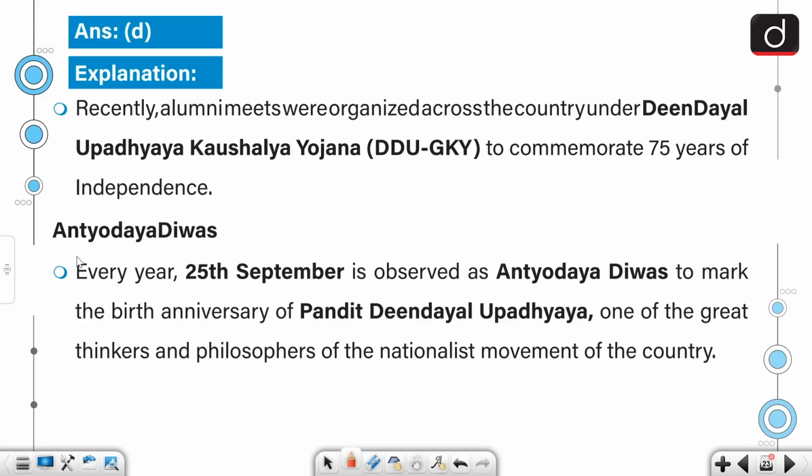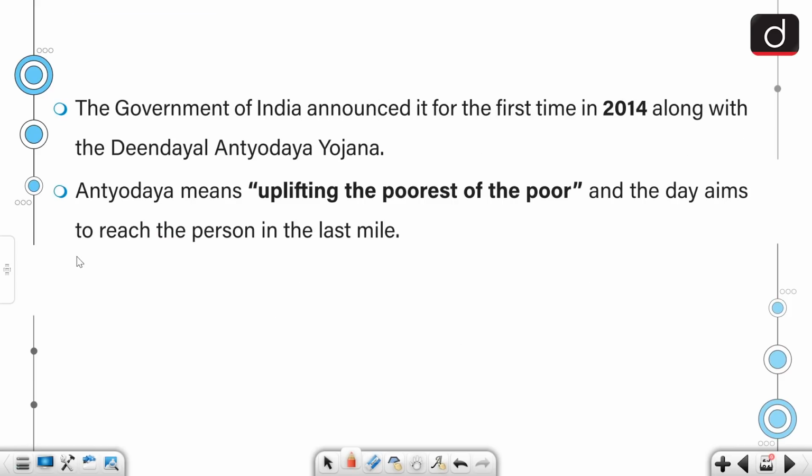And every year, 25th September is observed as Antyodaya Divas to mark the birth anniversary of Pandit Deen Dayal Upadhyay, one of the great thinkers and philosophers of nationalist movements of the country. Also, the government of India announced it for the first time in 2014 along with the Deen Dayal Antyodaya Yojana. Antyodaya actually means uplifting the poorest of the poor, and the day aims to reach the person in the last mile.